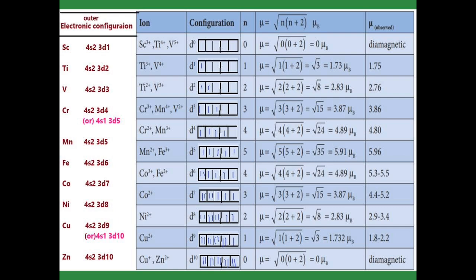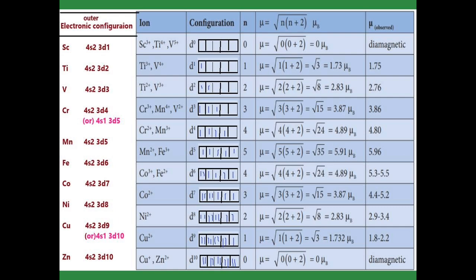So n, the number of unpaired electrons, is 0, and the mu value is 0. Mu value 0 means it is diamagnetic. If there is no unpaired electron, it is called diamagnetic. If an unpaired electron is present, it is called paramagnetic.